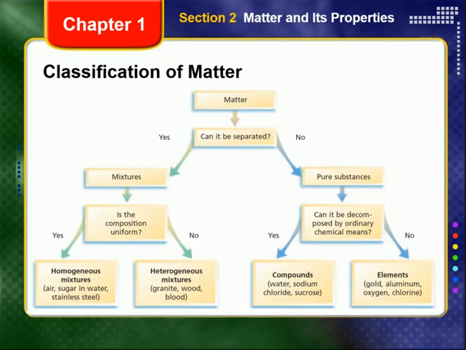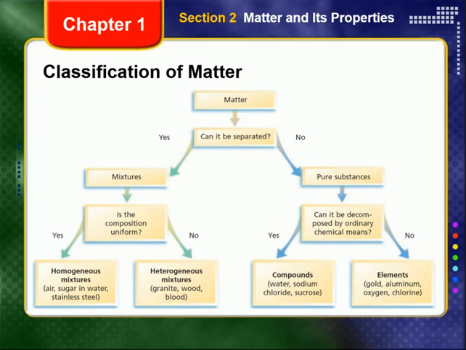The variety of forms in which matter exists is enormous. However, all matter can be classified into one of two groups: pure substances or mixtures. A pure substance can be an element or compound. The composition of a pure substance is the same throughout and does not vary from sample to sample. Mixtures, in contrast, contain more than one substance.